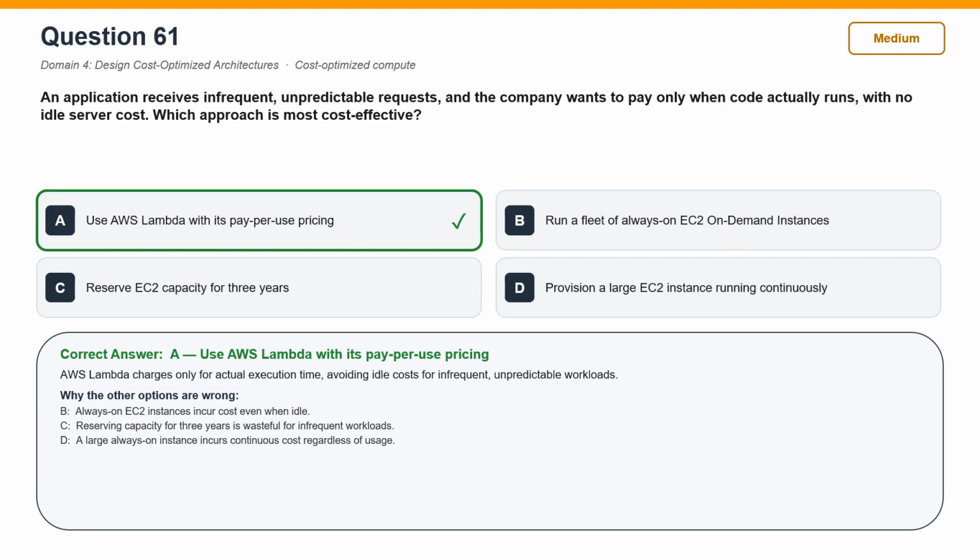Now, why the other options are wrong? Run a fleet of always-on EC2 on-demand instances is incorrect. Always-on EC2 instances incur cost even when idle. Reserve EC2 capacity for 3 years is incorrect. Reserving capacity for 3 years is wasteful for infrequent workloads. Provision a large EC2 instance running continuously is incorrect. A large always-on instance incurs continuous cost regardless of usage.